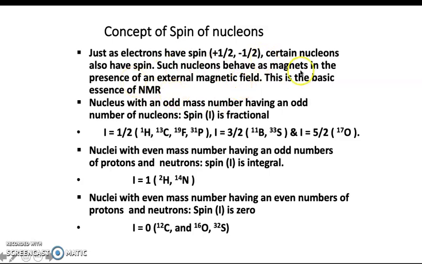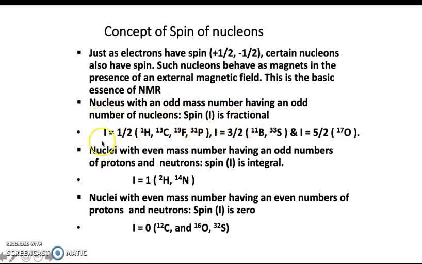Now let us see which type of nucleons can be used for NMR spectroscopy. There are 3 categories of nuclei. One is the nucleus with an odd mass number. We know that any atom has a mass number and an atomic number. If the nucleus has an odd mass number, for such a nucleus the spin quantum number is fractional.